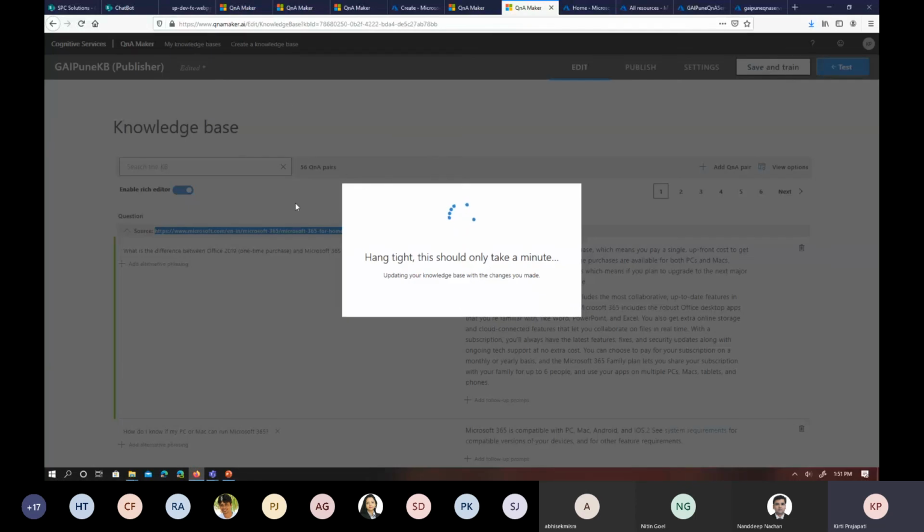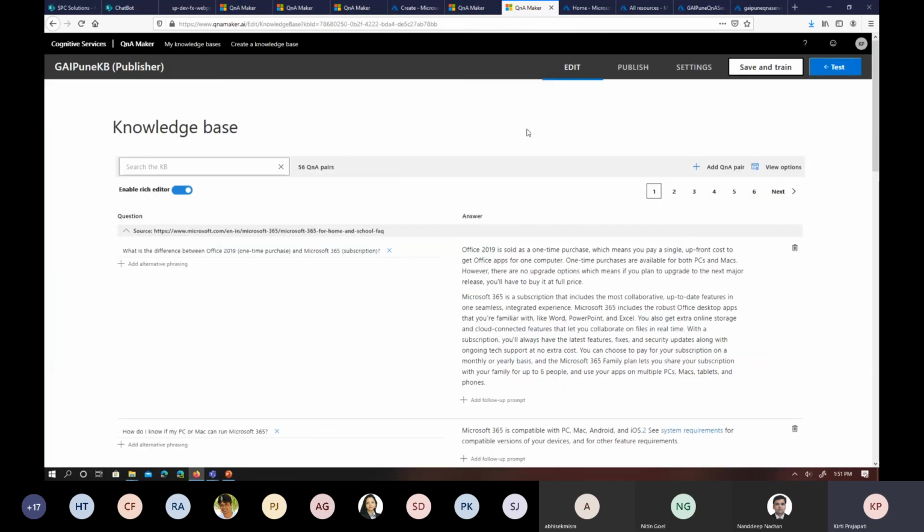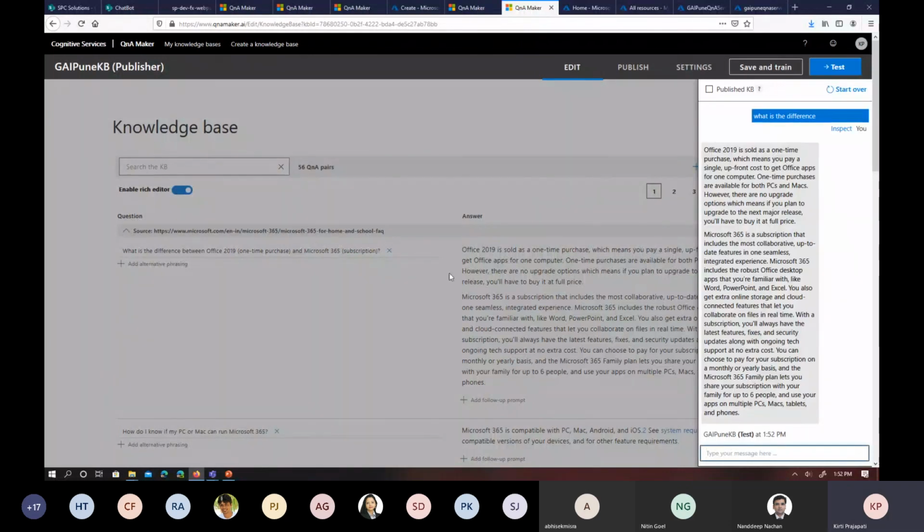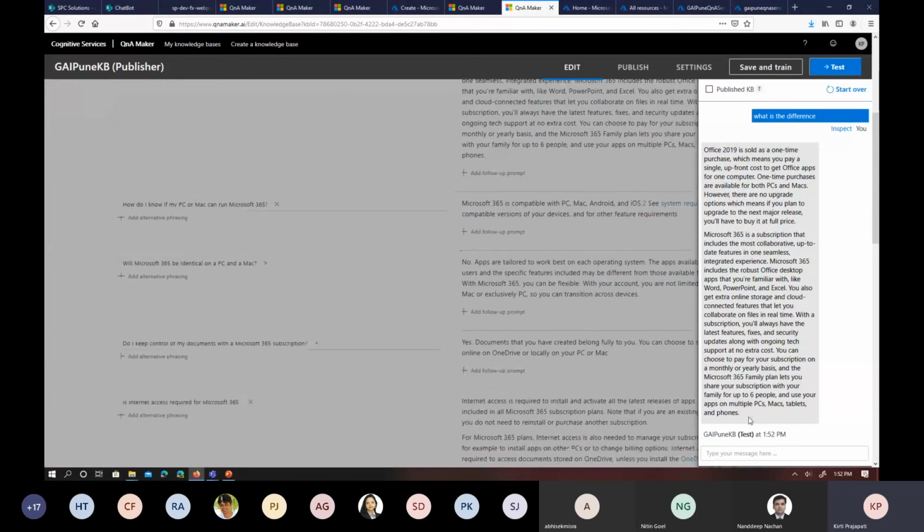Whatever question and answer pairs are available for this knowledge base, it will train your service knowledge base, and you can click on test, and it will open a chat window in this Azure portal itself, and you can type in anything. For example, I'm typing the first question: what is the difference? It will load the first answer. You can see on the screen, on the left side, Office 2019 is sold as one. So you can type in and test that, okay, my knowledge base is working.